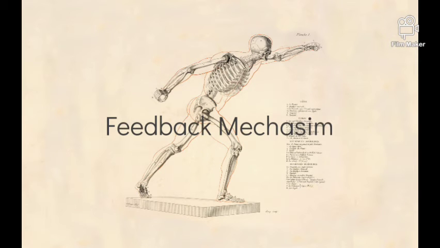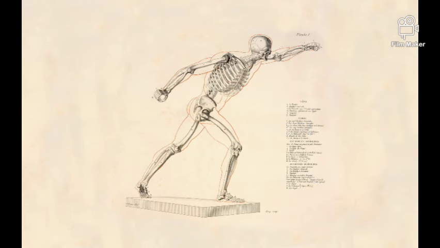Next is feedback mechanism. One of the important factors under hormonal control is the stomach acid environment. During the gastric phase, the hormone gastrin is secreted by G cells in the stomach in response to the presence of protein. Gastrin stimulates the release of stomach acid, which aids in digestion of the majority of proteins.